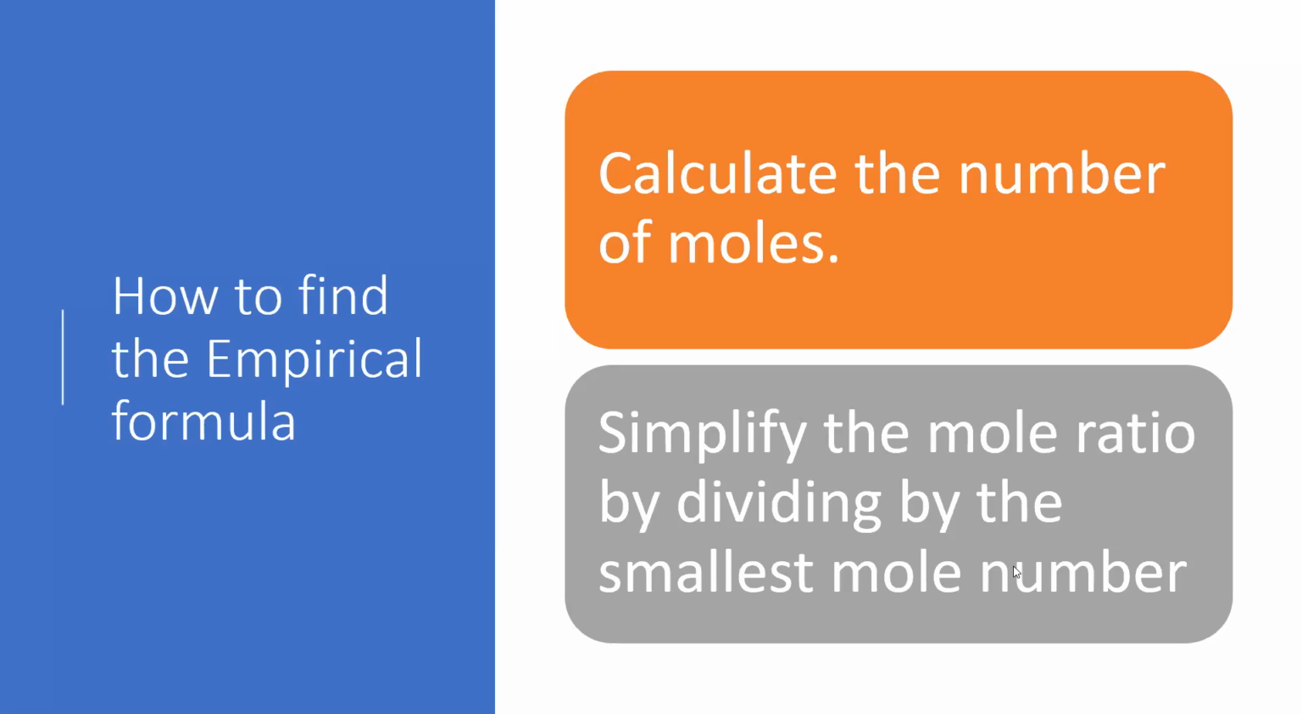So whenever we calculate the number of moles, we want to take that smallest number and divide all of the other numbers that we calculated by the smallest mole number, and that is going to give us our empirical formula. And I'm going to walk you through an example because it sounds confusing whenever it's up here just in words, but I promise you it is not as confusing as it looks.